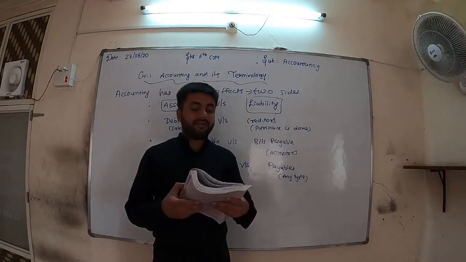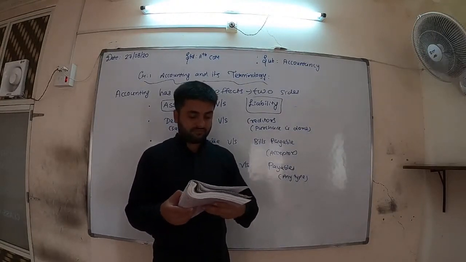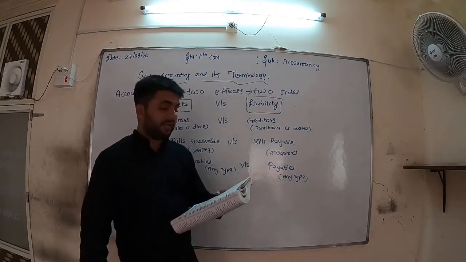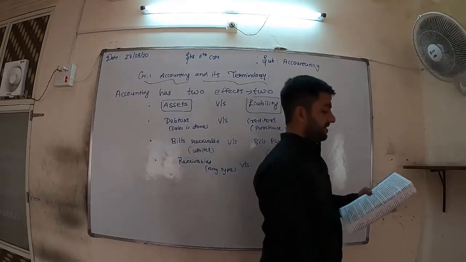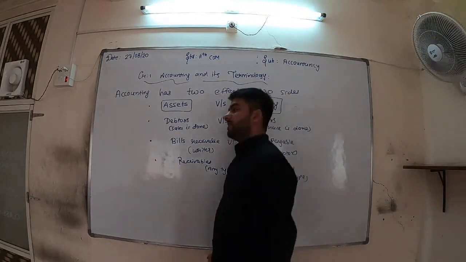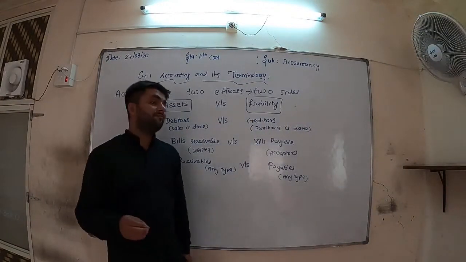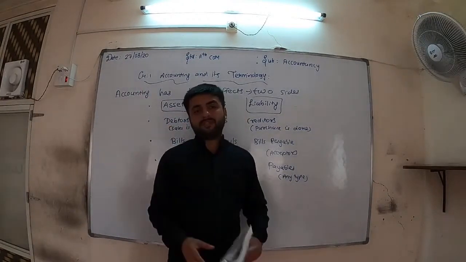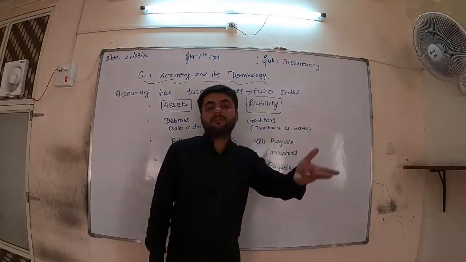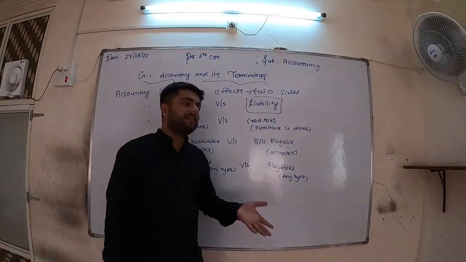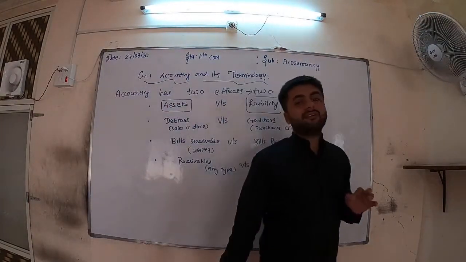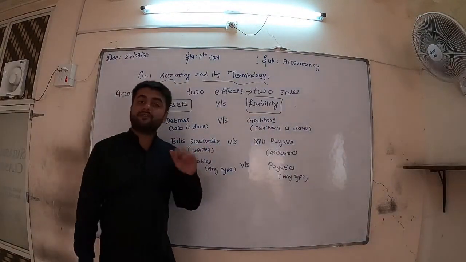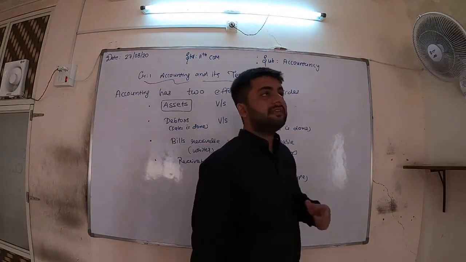Now on page number 18, this will be the last topic for today, discount and its types. On page number 18, discount and its types are given. Okay. Now everyone knows and everyone is very fond of discount. We all like discount very much. If there is some discount in the mall, then we will go and purchase the thing. If there is a discount for any purpose, then totally and 110% we will take the benefit of that discount. Now in business there are so many types of discounts. We will see each of them.